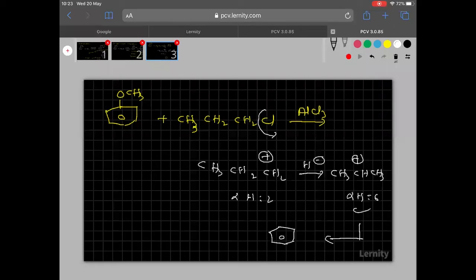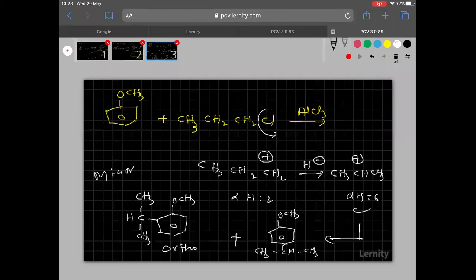Is it clear? So see clearly, this is the anisole. Now CH(CH3)2, this is the para isomer. Then OCH3. Then here CH(CH3)2, this is the ortho isomer. Remember, ortho isomer is minor and para isomer is major. Hope you are able to understand this one. Ortho isomer is minor, para isomer is major.